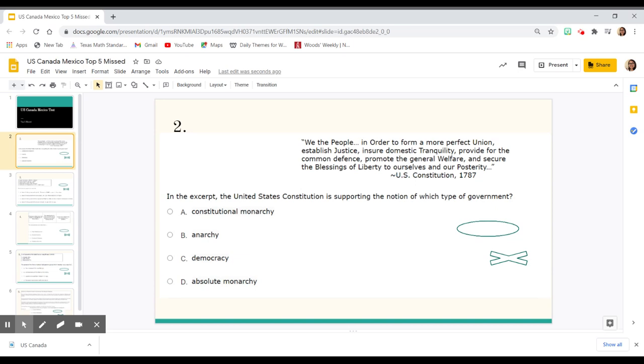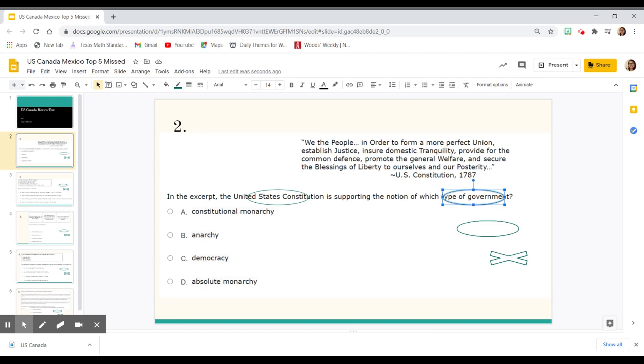Let's read it. In the excerpt, the United States Constitution is supporting the notion of which type of government? So from my question, I'm looking at the excerpt for the US Constitution and this idea of which type of government. Now let's read the excerpt. It says, "We the people, in order to form a more perfect union, establish justice, ensure domestic tranquility, provide for the common defense, promote the general welfare, and secure the blessings of liberty to ourselves and our posterity."